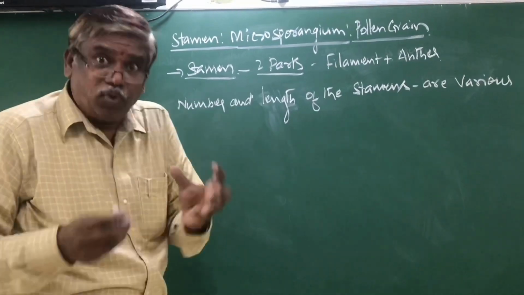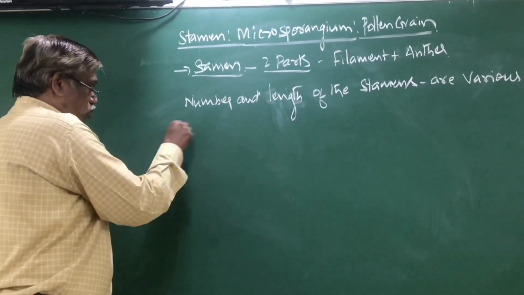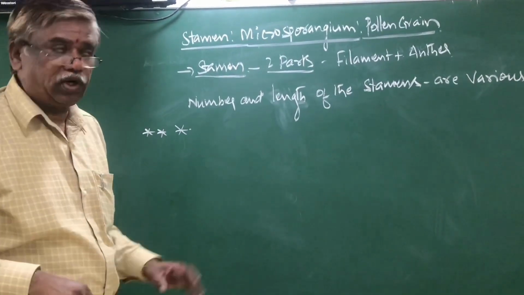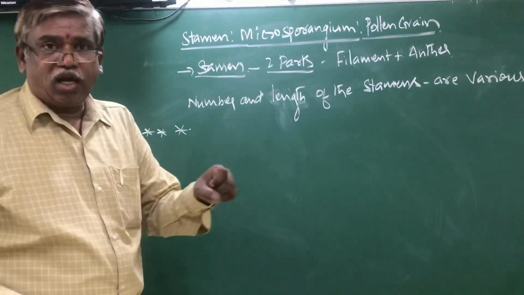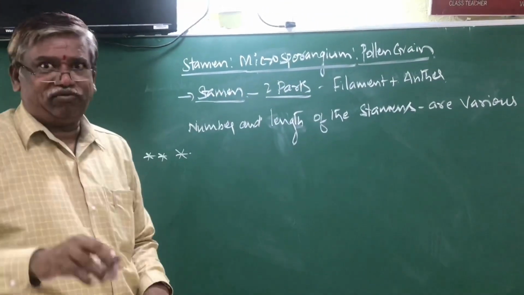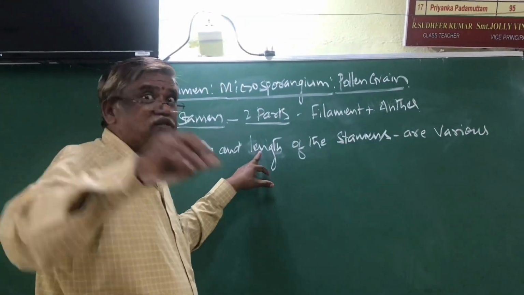But within the same flower, keep this in your mind. It is important. They will ask it many times in NEET and CET questions. Within the same flower, the length of stamens may be different.